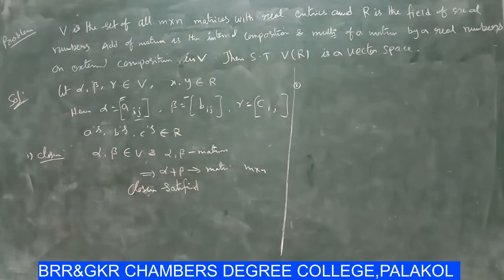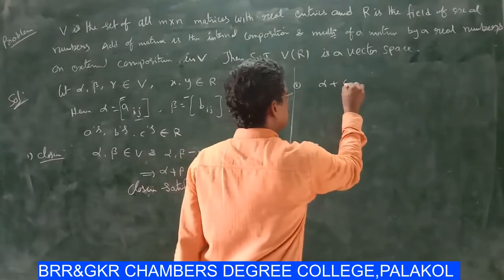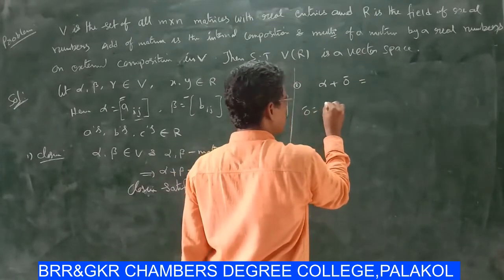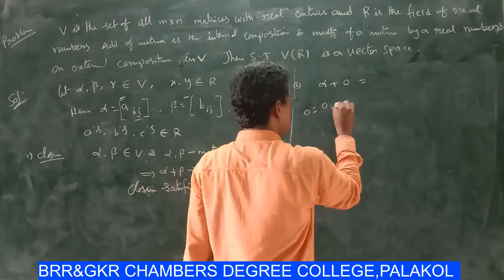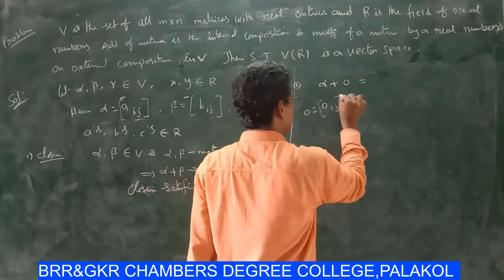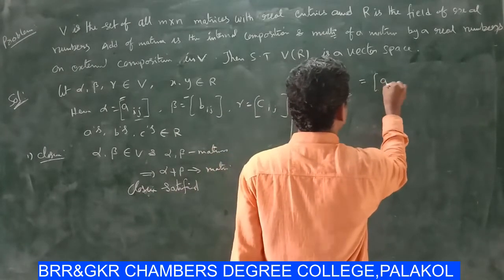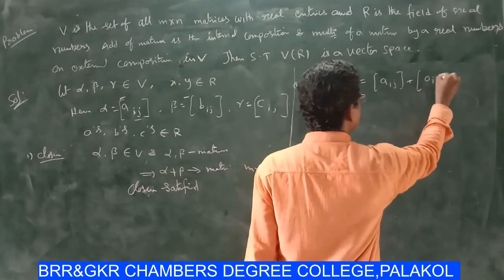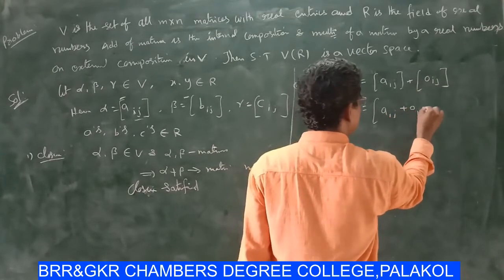Next, third one is identity. Identity means alpha plus 0 bar equal to, here 0 bar equal to the 0 matrix 0ij, that means alpha plus 0 equal to alpha means Aij plus 0 matrix means 0ij, which is Aij plus 0ij.